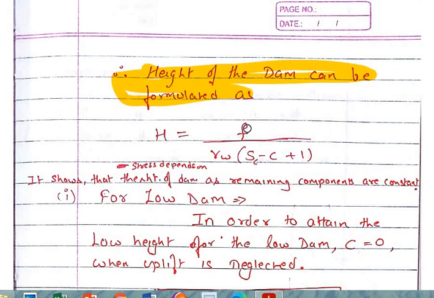H, the height of the dam, is the thing on which the stress depends. Can you first determine the stress or do you determine the height? You first determine the height. How do you determine the height?